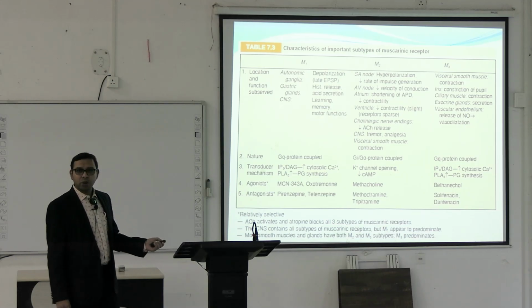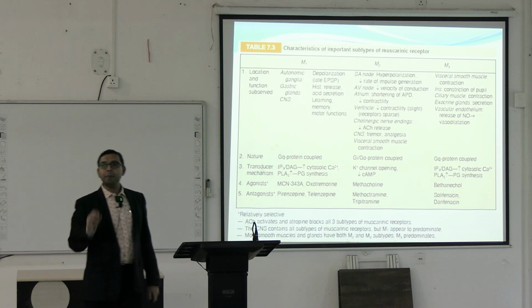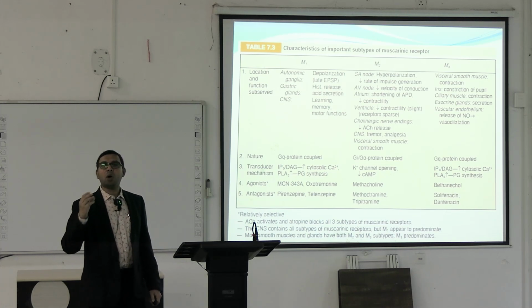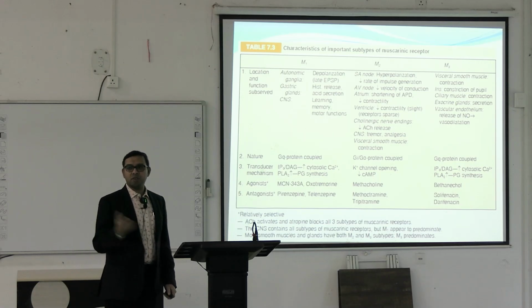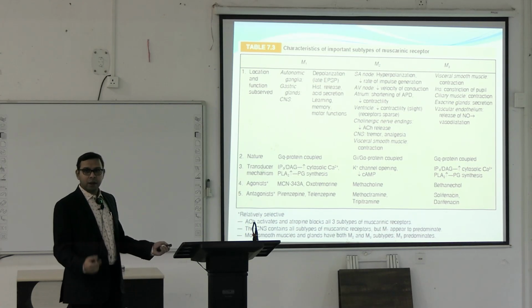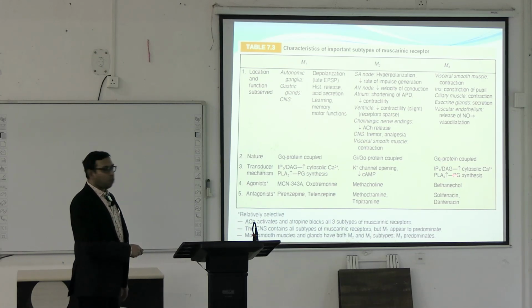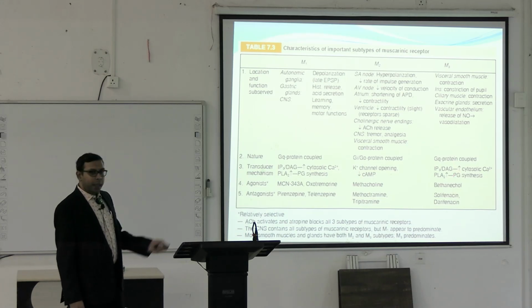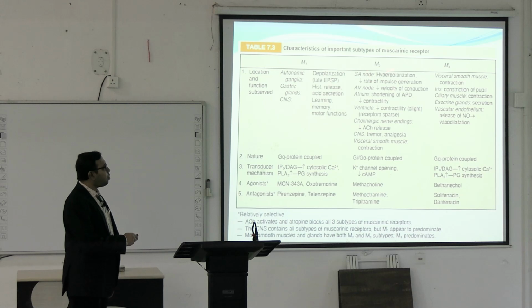In the vascular endothelium, the M3 receptor is present and is mainly activated by means of nitric oxide. That's why these are known as nonvascular innervation. And when nitric oxide is released, it causes vasodilatation. These are Gq protein coupled, and IP3-DAG are mainly activated. Bethanechol is mainly the agonist of M3, and solifenacin and darifenacin are antagonists of M3. So these are M1, M2, M3.